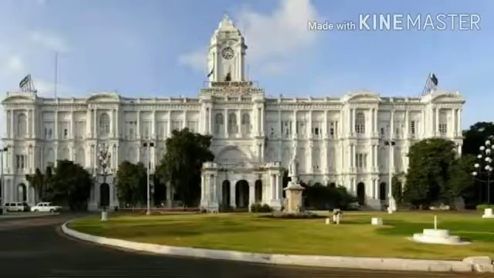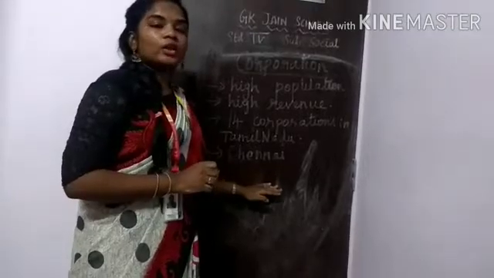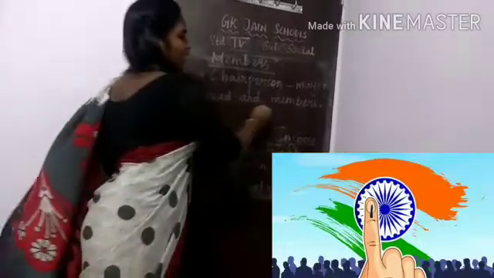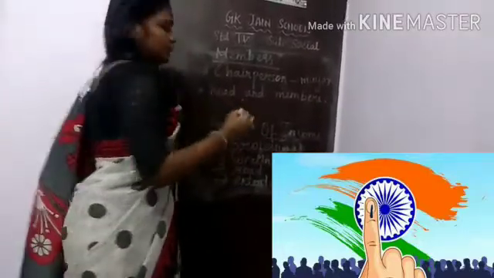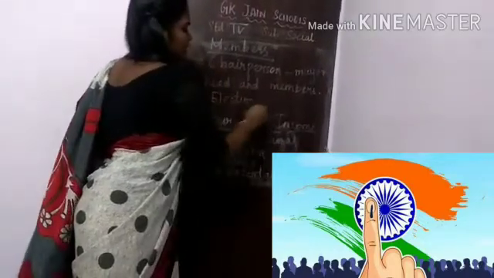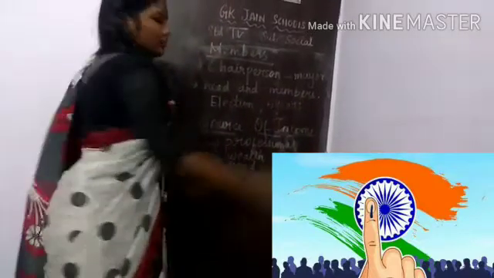Corporations. Certain municipalities are declared by the government of Tamil Nadu as corporations because of their high population and high revenue. There are totally 14 corporations in Tamil Nadu. Chennai is the oldest corporation. Members of the corporation. The chairperson is called the mayor, who is the father of the corporation. The head and the members are selected directly by the people through election. The tenure period of these members is 5 years. So the election will be conducted every 5 years.